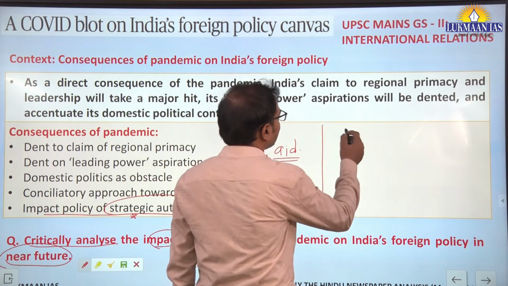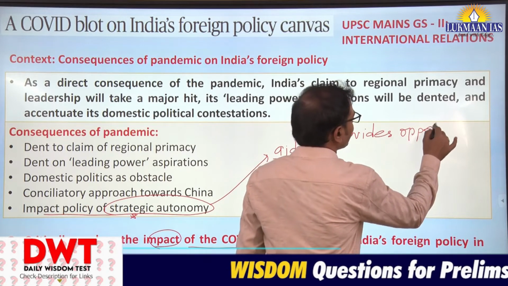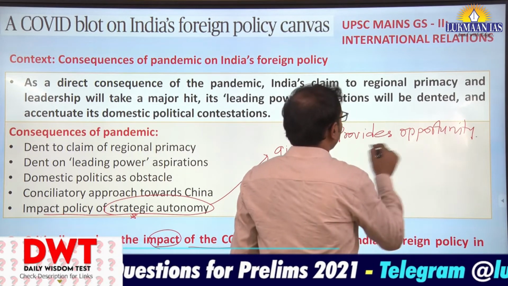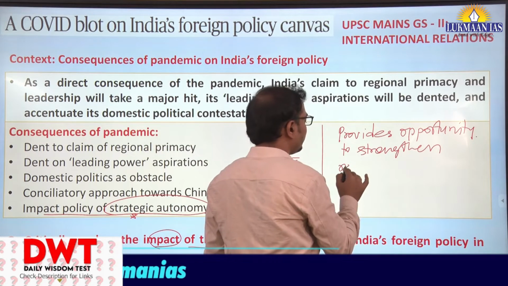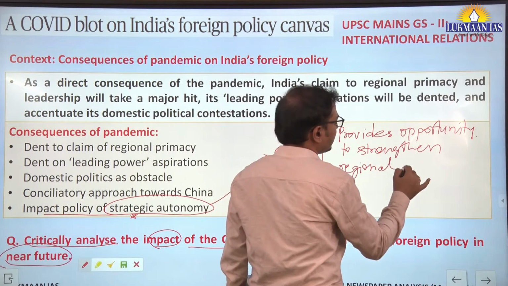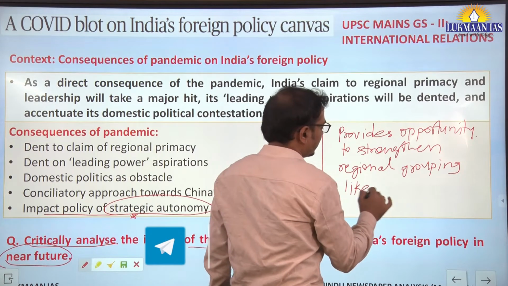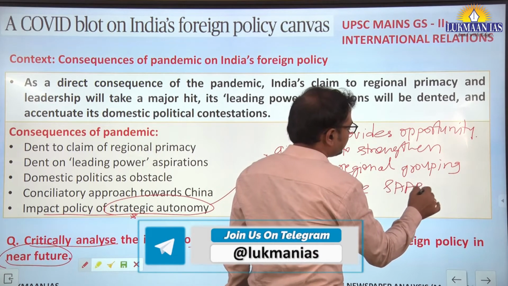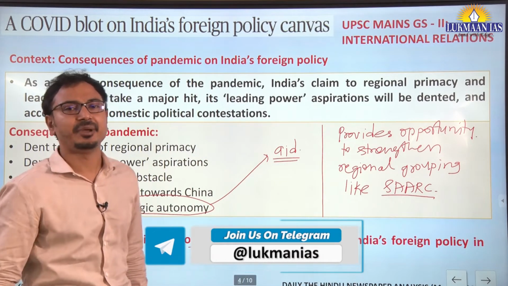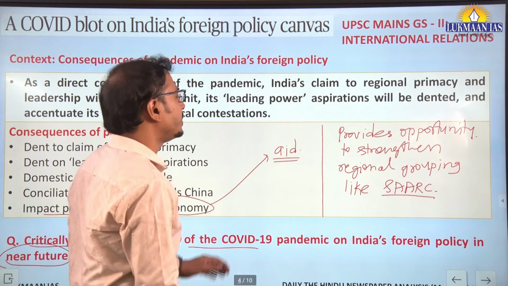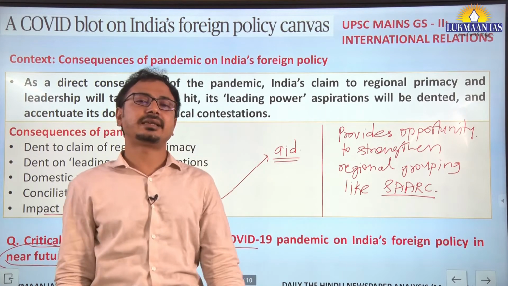Positives in the sense that it provides an opportunity to strengthen regional groupings like SAARC. SAARC is the regional grouping for South Asian countries with 8 members. At present, we know that South Asia is the least integrated region in the world, and this can be explored.